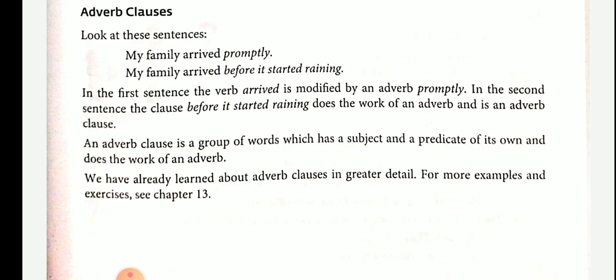When I reach home is the adverb clause, and it is an adverb clause of time. He did not find his wallet where he had left it. Where he had left it is the adverb clause, that is an adverb clause of place.